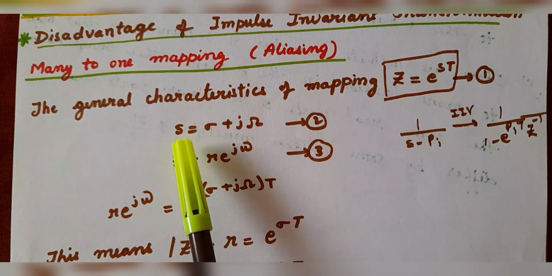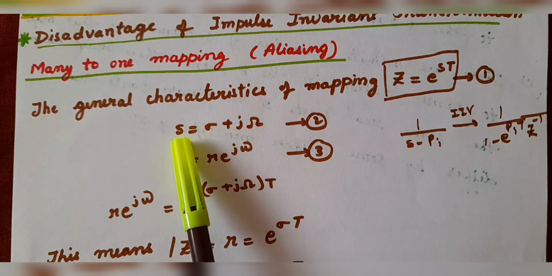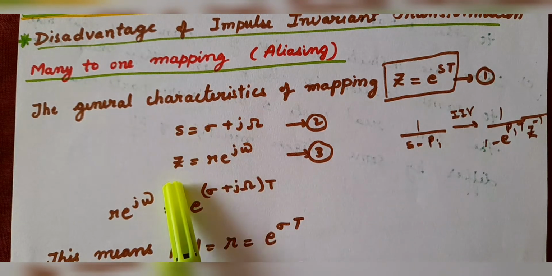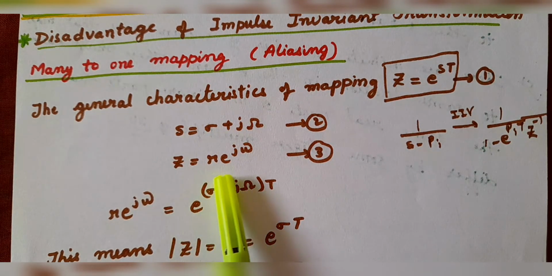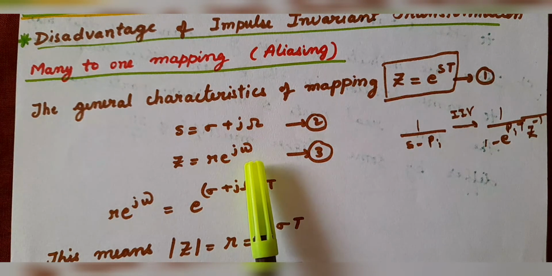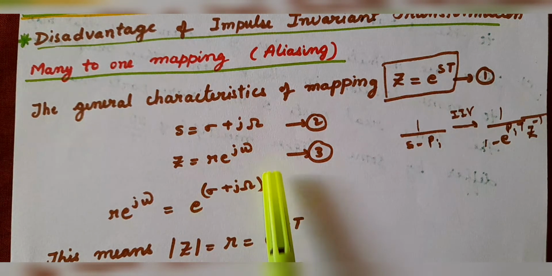You know that s is equal to sigma plus j omega, the analog domain. And z is equal to r e to the power j omega, z written in the polar form.